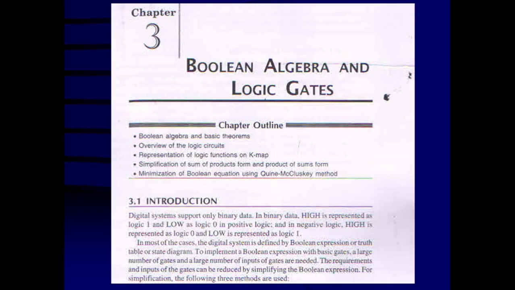So dear friends, we are starting with chapter number 3 of this book, Digital Electronics by G.K. Kharate. Chapter number 3 is related with Boolean algebra and logic gates. What is Boolean algebra and logic gates? Boolean algebra was developed by George Boole in 1854. This is a branch of mathematics which was added by Mr. George Boole in 1854.